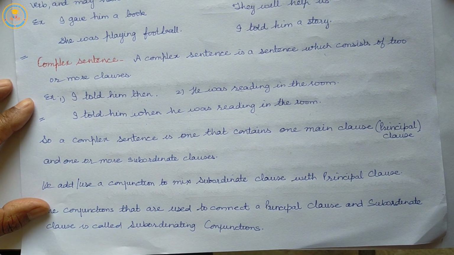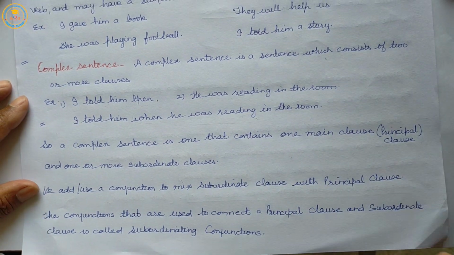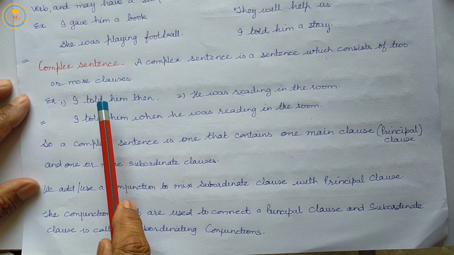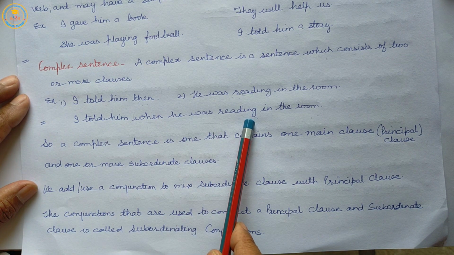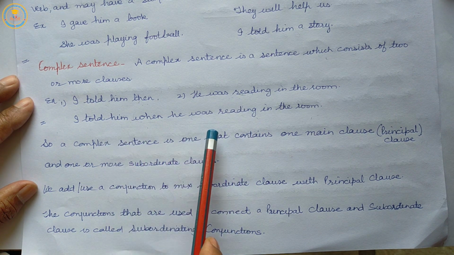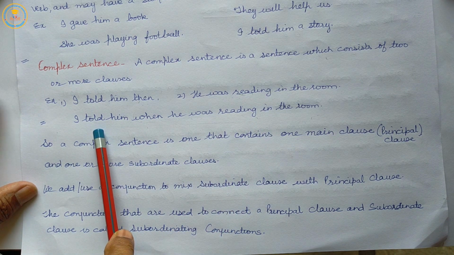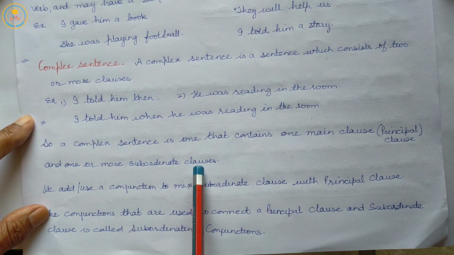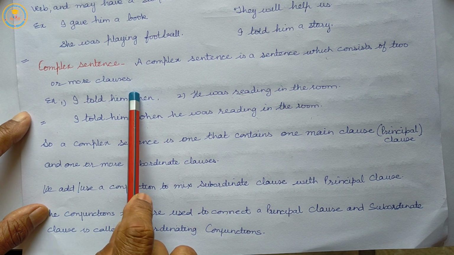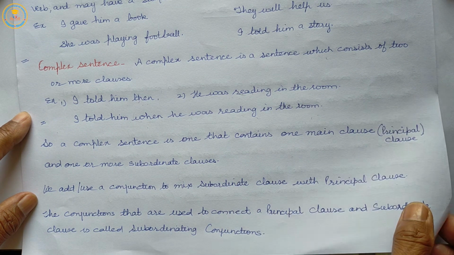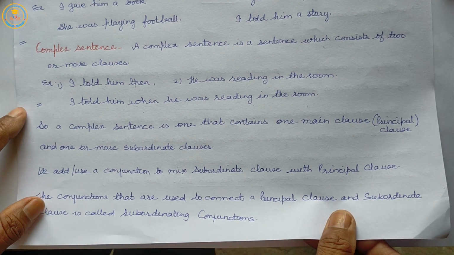But first, go through the simple and complex sentences. So, when we combine these two simple sentences and make one sentence, it becomes a complex sentence.